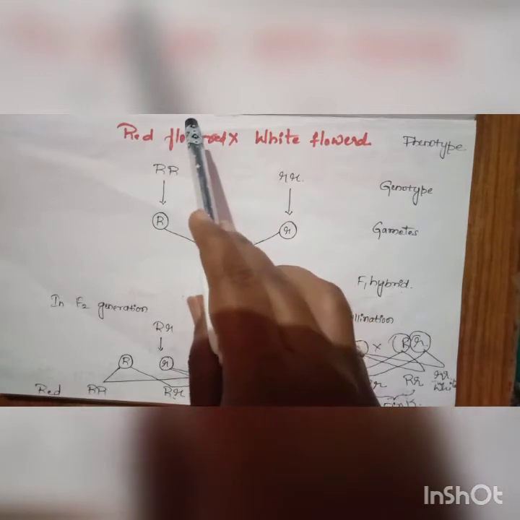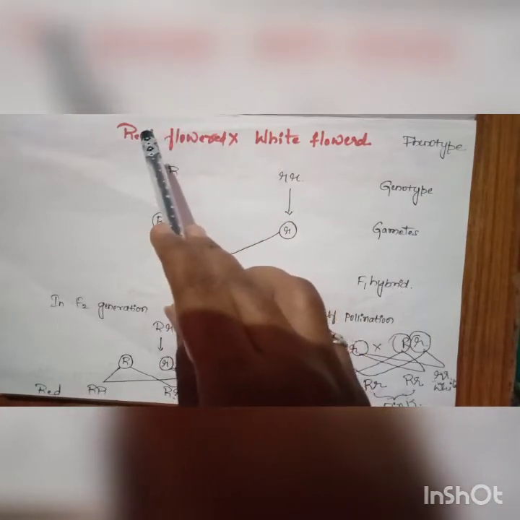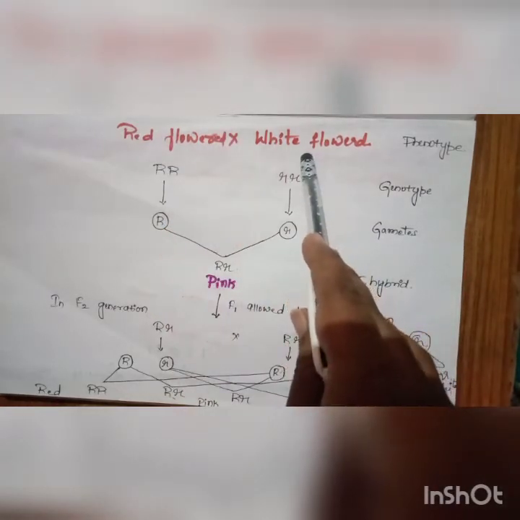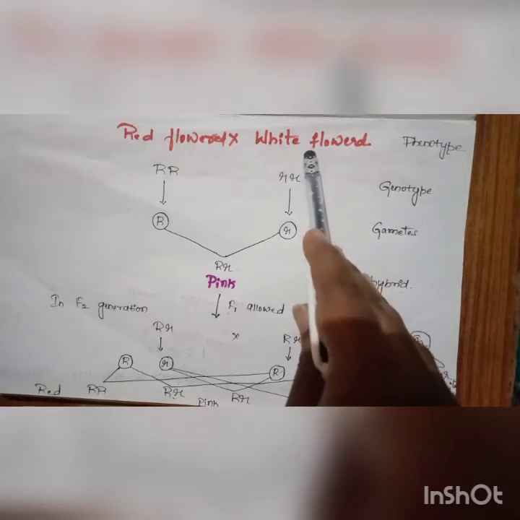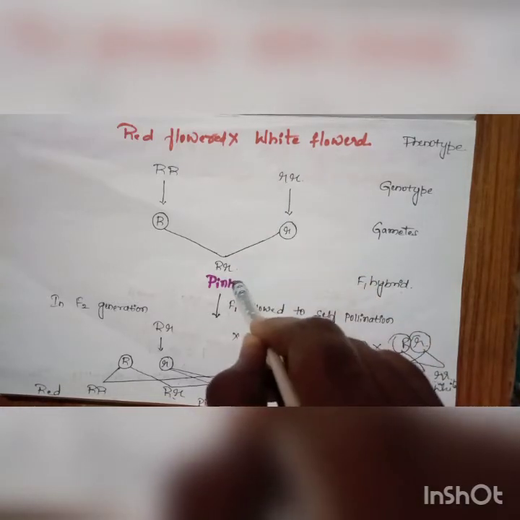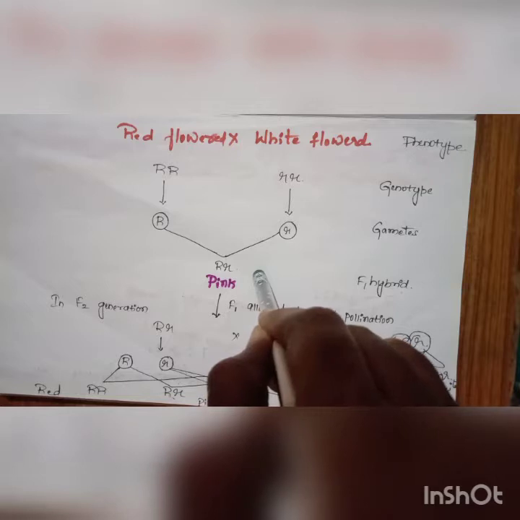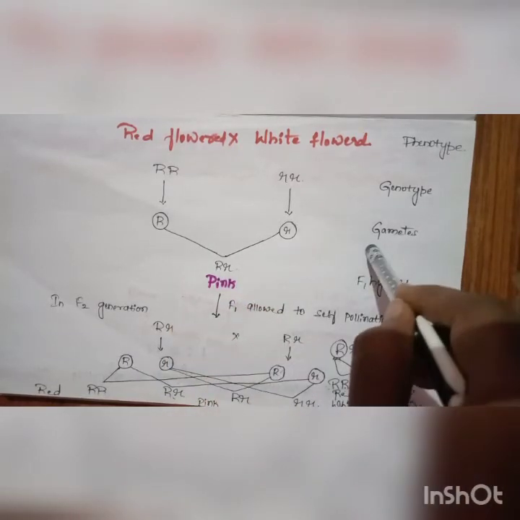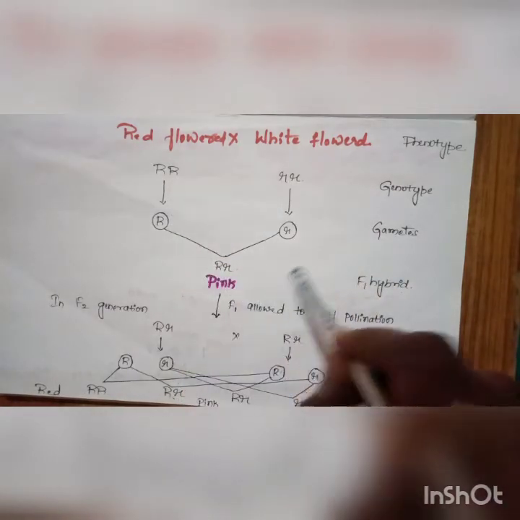When a homozygous red petaled plant is crossed with a homozygous white petaled plant, the resultant F1 progeny will not show red colored flowers. Comparing this with the monohybrid cross, if red is dominant, the F1 hybrid will be red.